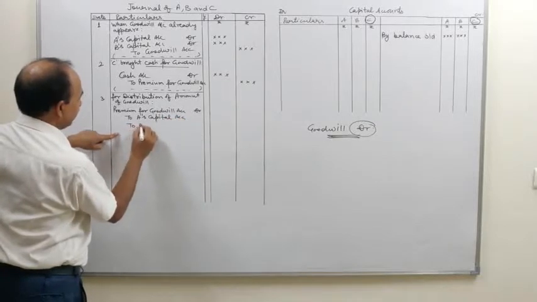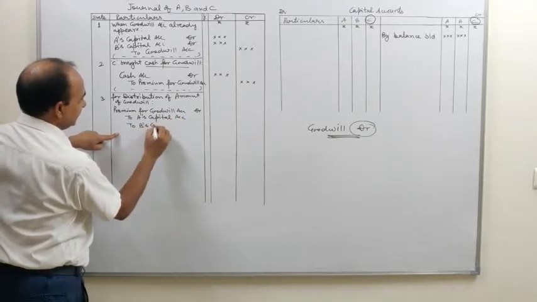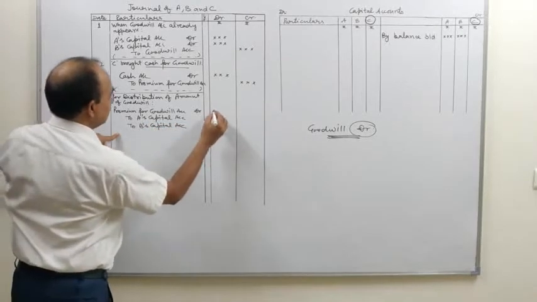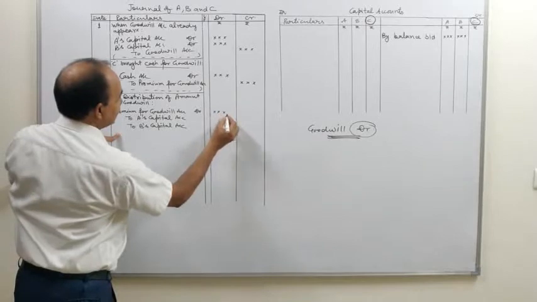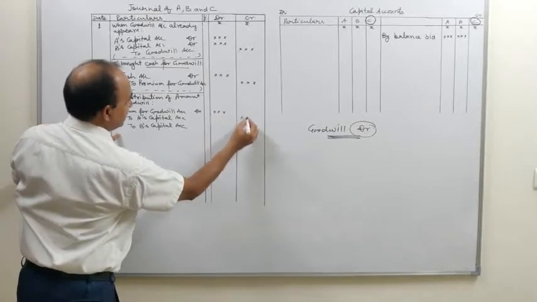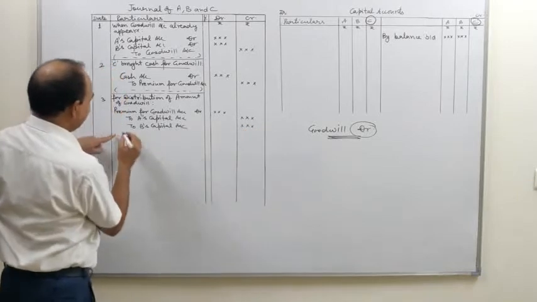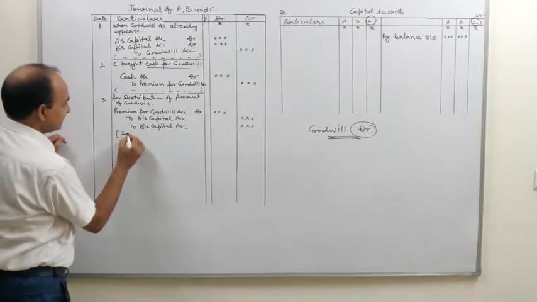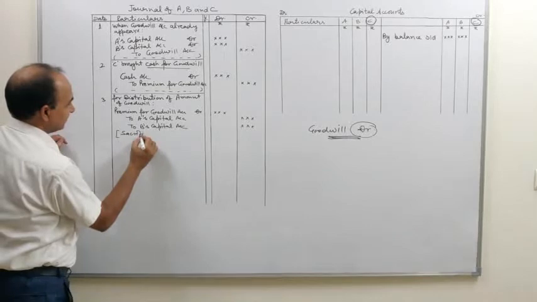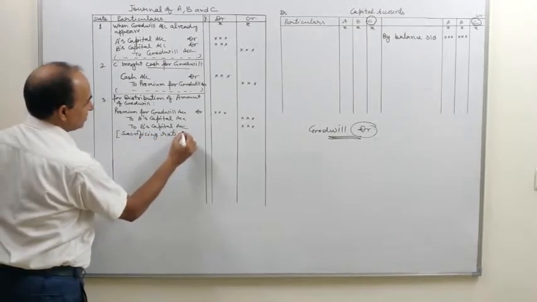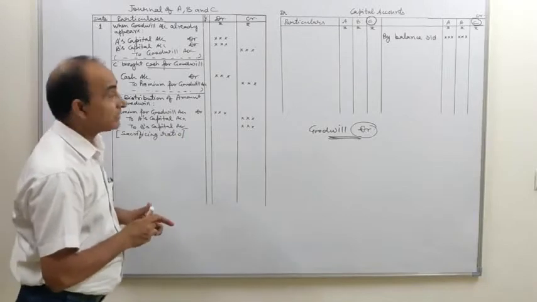to B's capital account. Since A and B are the old partners, the amount of goodwill brought in by C is required to be credited to old partners A and B, and that is in sacrificing ratio. Remember, it means in this question two ratios are used.